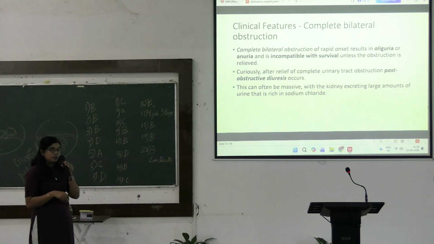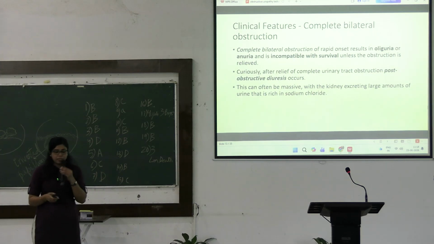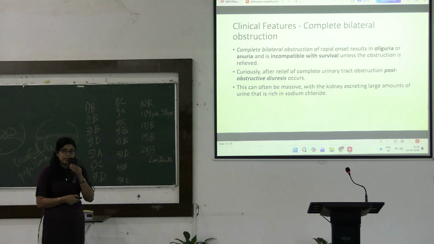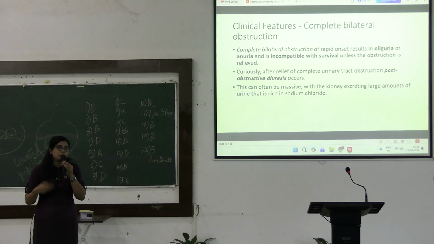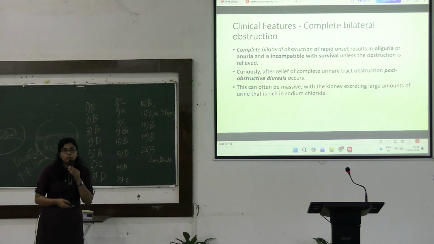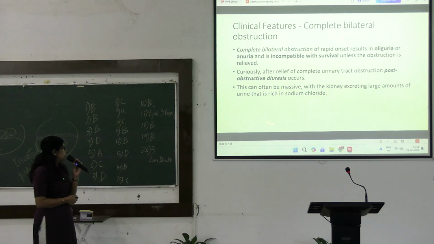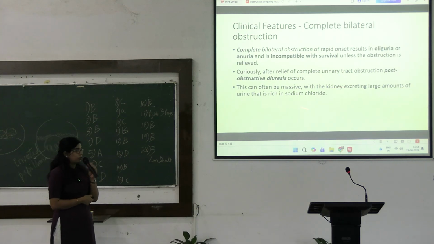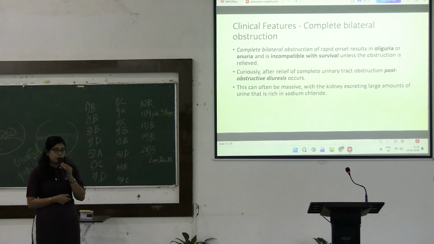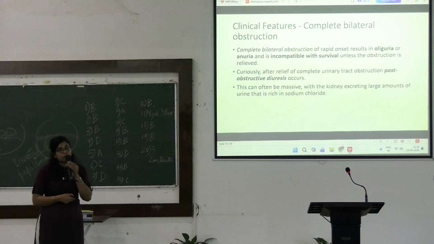Now, once the obstruction is relieved, there is a sudden, miraculous improvement in the patient, and post-obstruction there will be post-obstruction diuresis. Once the obstruction is removed, the urine output becomes markedly increased post-operatively. This urine output can be massive, with the kidney excreting a large amount of urine that is very rich in sodium chloride.